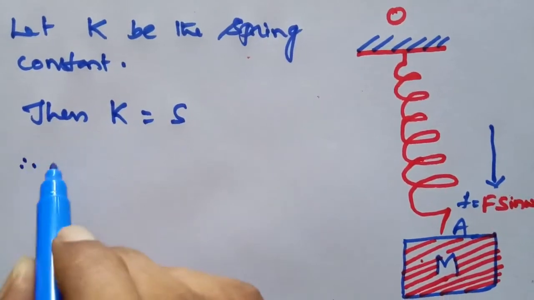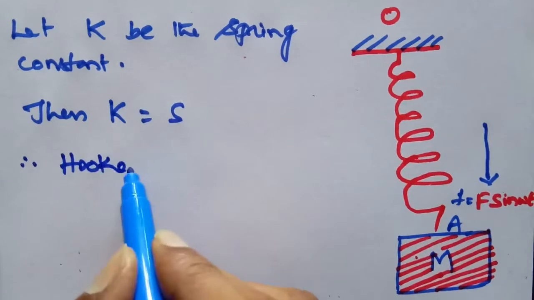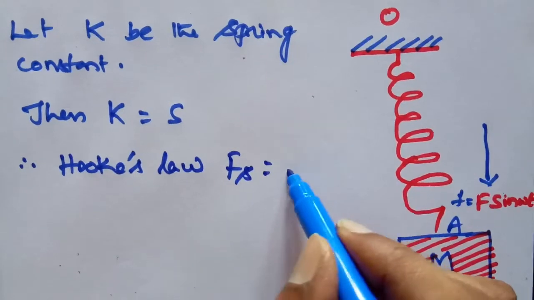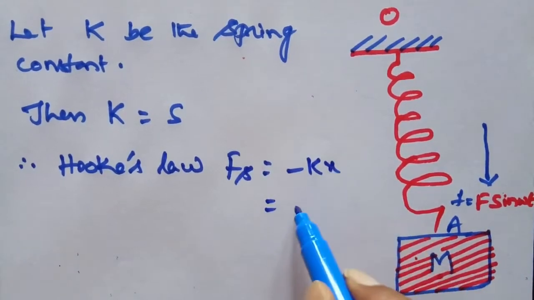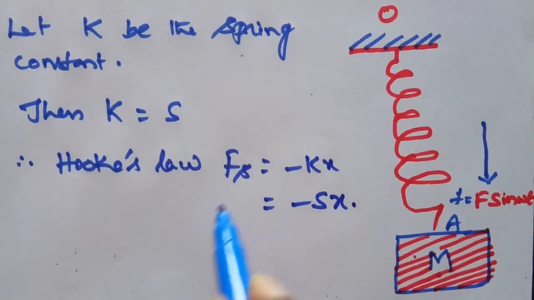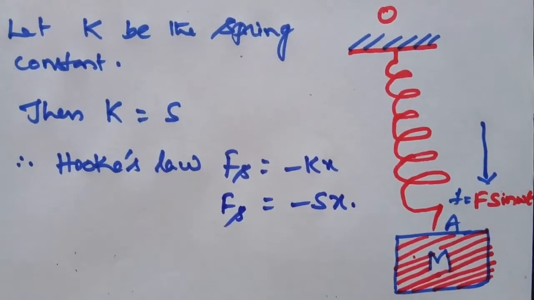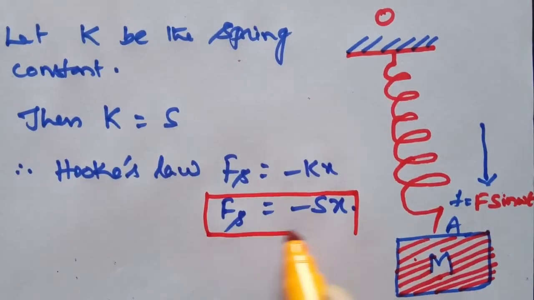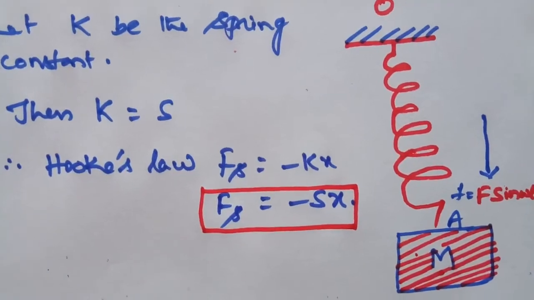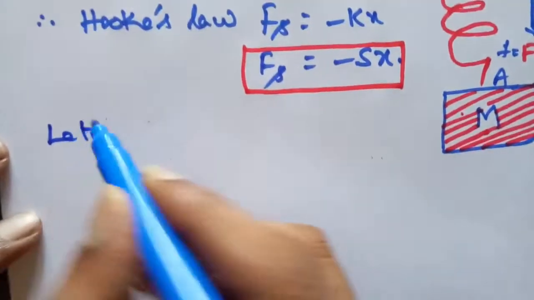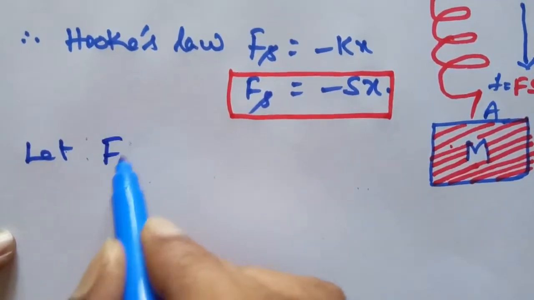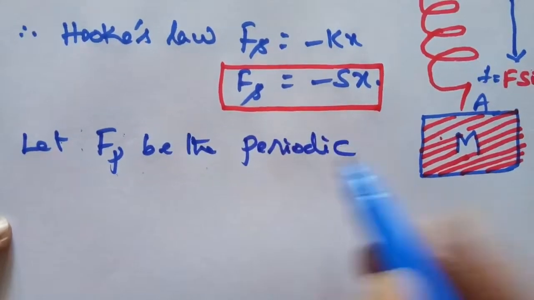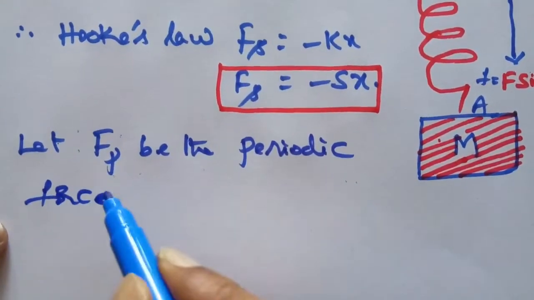Therefore, by Hooke's law, F suffix S is equal to minus Kx. Therefore, here minus S into x. This is F suffix S, Hooke's law. Let F suffix P be the external periodic force.